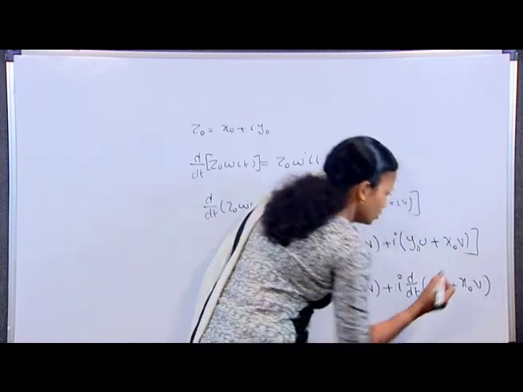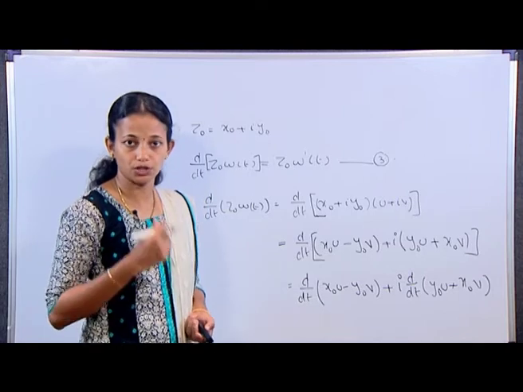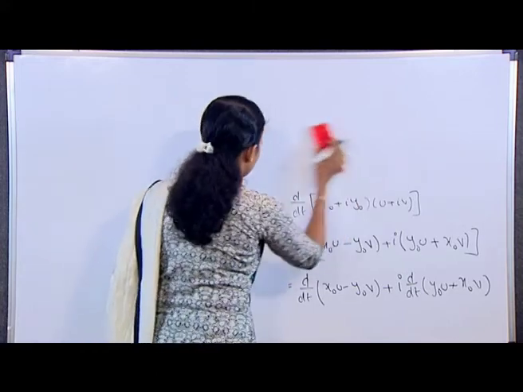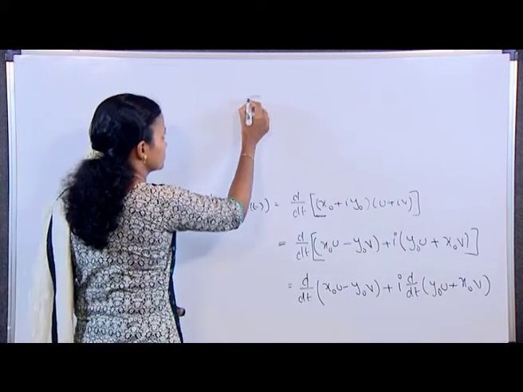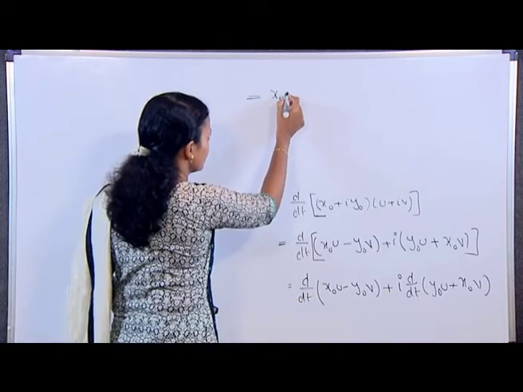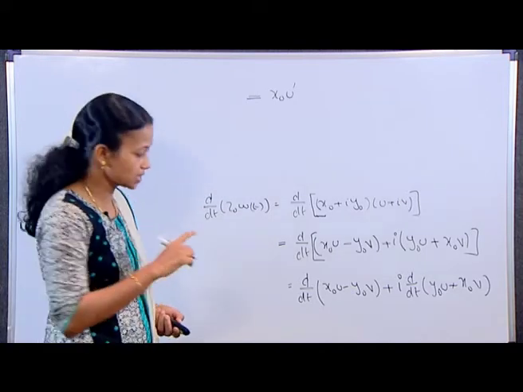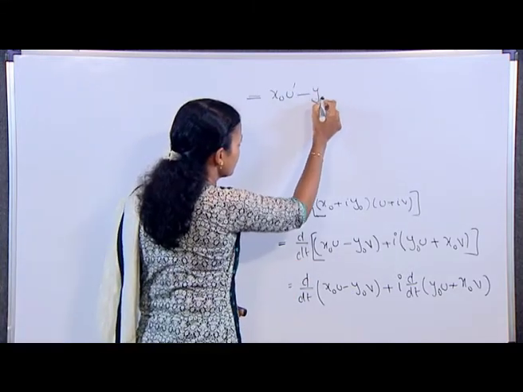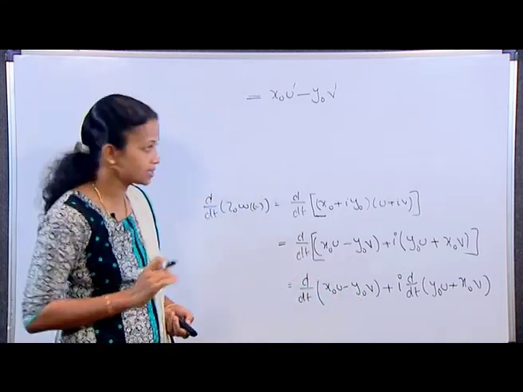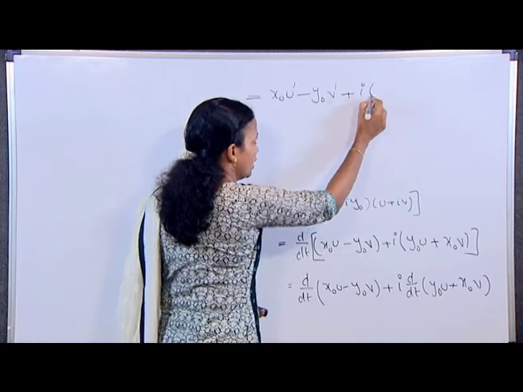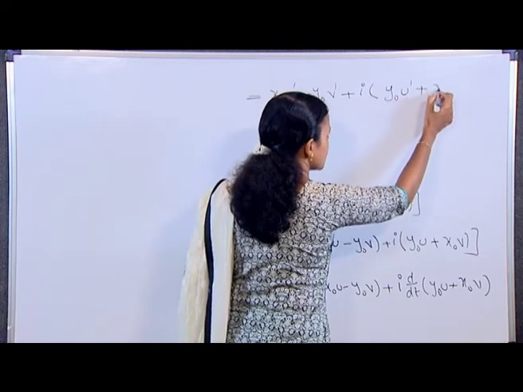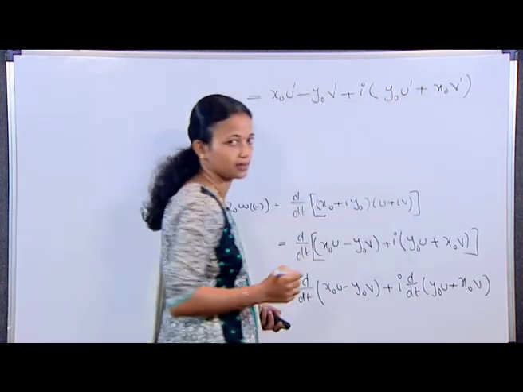Using definition 2, which we can write as: first term x0 u dash minus y0 v dash, plus second term i into y0 u dash plus x0 v dash.